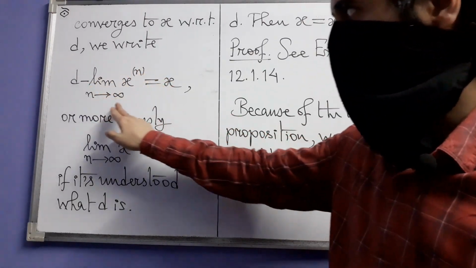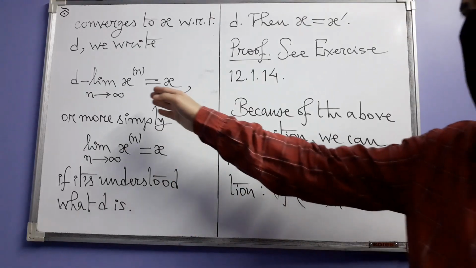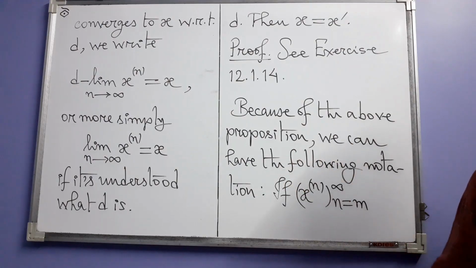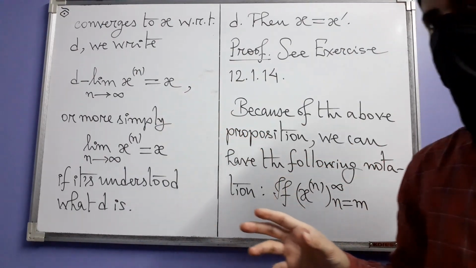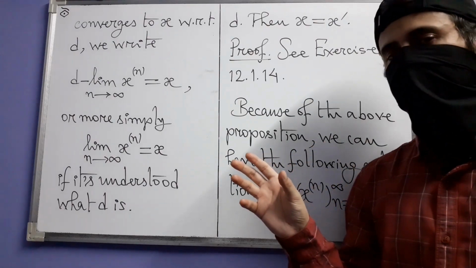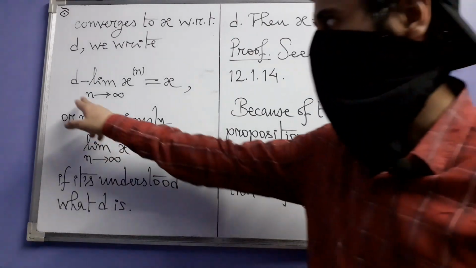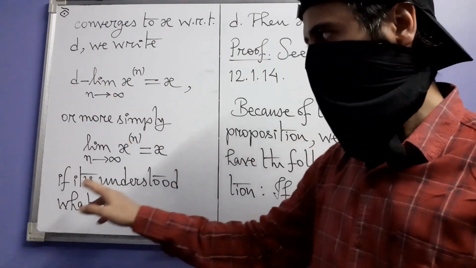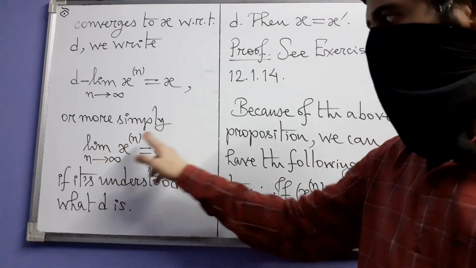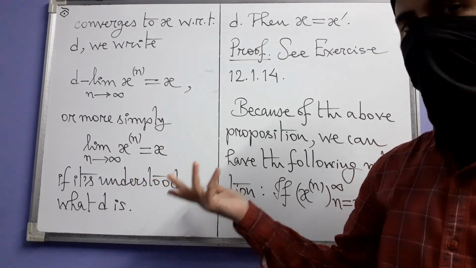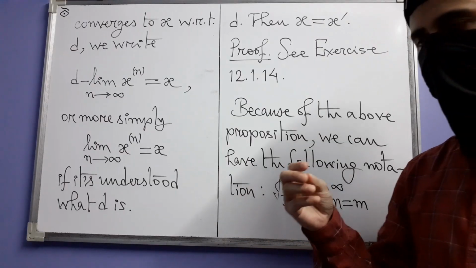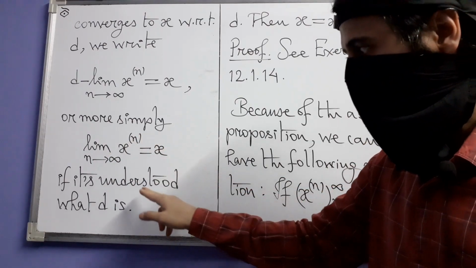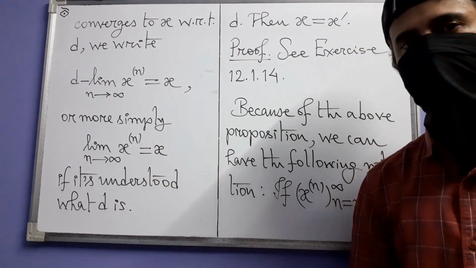So this part of the notation is our usual limit, where you have the limit symbol, n approaches infinity, the general term x_n, and on this side you have the limit. But to emphasize the fact that the convergence is with respect to the metric, we write d. And we can actually not write d also and write more simply like this, like how we write sequences of real numbers and their limits, the usual notation, if it is understood what the underlying metric d is.